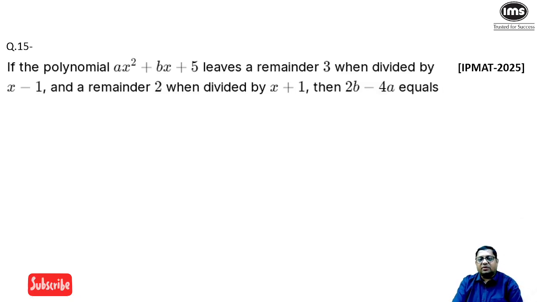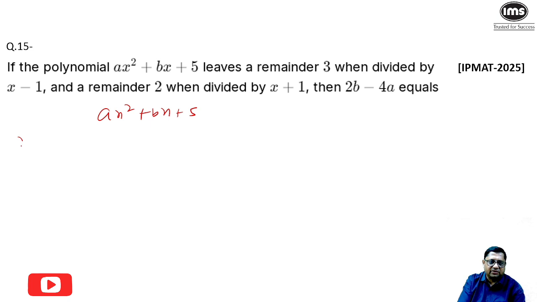So this is a remainder question, and in last year's IPMAT paper there were some questions from this concept. If the polynomial ax square plus bx plus 5 leaves the remainder 3 when divided by x minus 1. So if we divide it by x minus 1, we should put x is equal to 1 in this. So it will become a plus b plus 5, which is equal to 3. So my first equation will be a plus b is equal to minus 2.